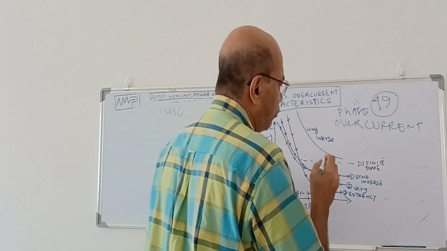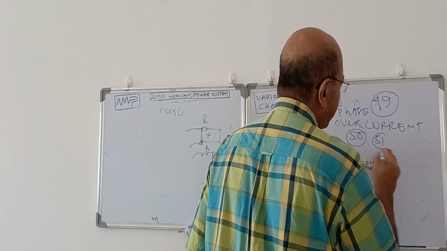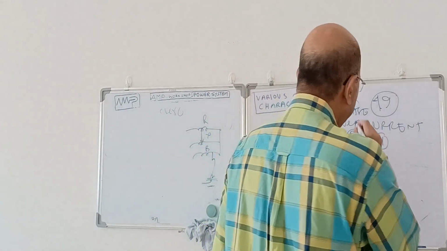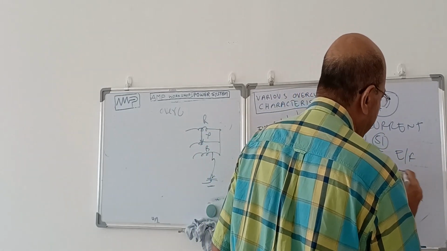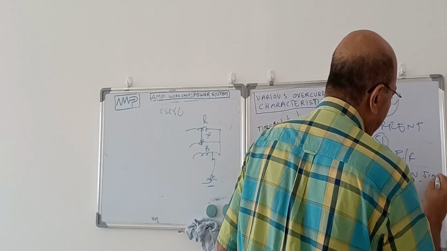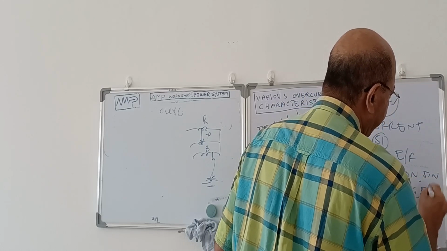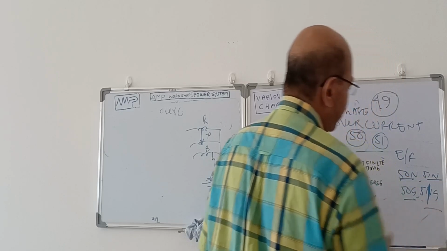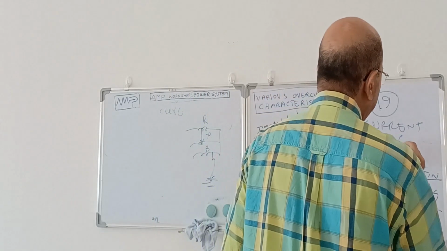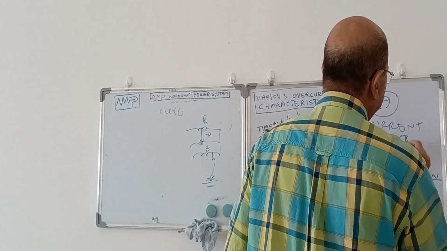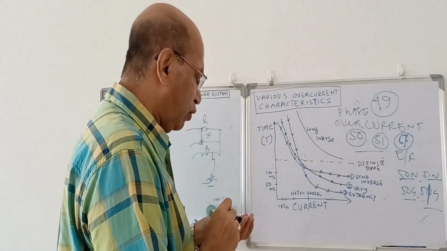In case of phase overcurrent, we give the device number either 50 or 51. I am coming to that. What is 50? What is 51? In case of earth fault overcurrent, there are two as well, 50N and 51N, or sometimes we say 50G and 51G. It depends on where it is connected. These are the earth fault and this is the overcurrent. We also call it 64, 67. 67 is also overcurrent. These are the terminologies we use for overcurrent.